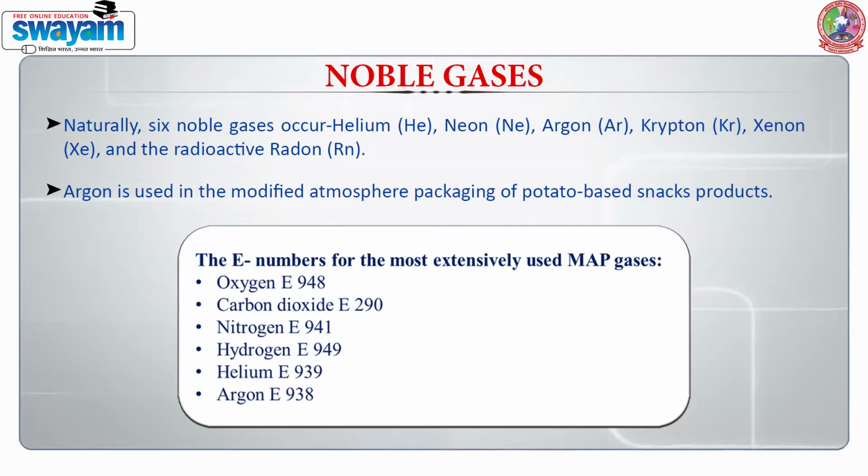The E numbers of the most extensively used MAP gases: oxygen E948, carbon dioxide E290, nitrogen E941, hydrogen E949, helium E939, argon E938.